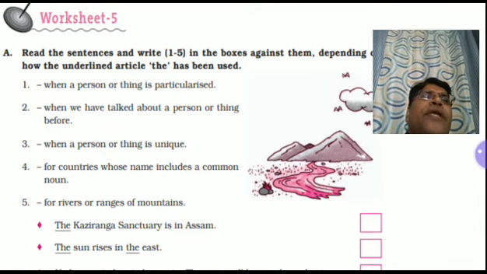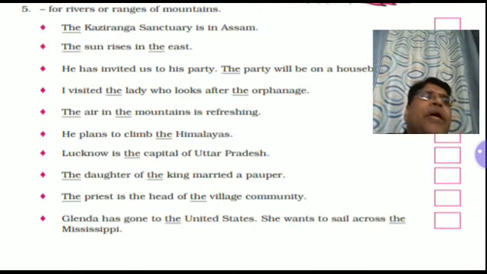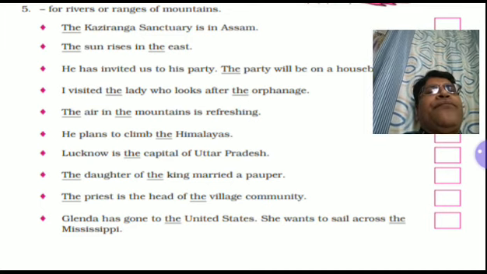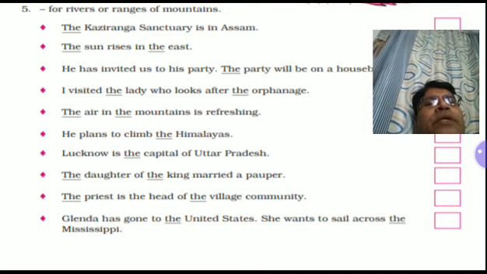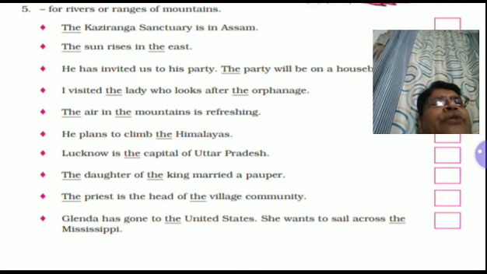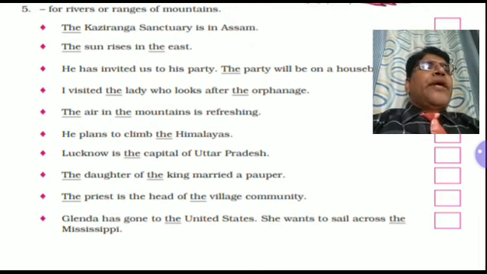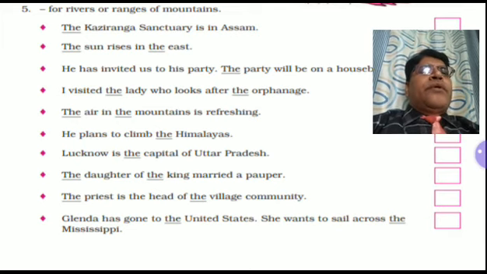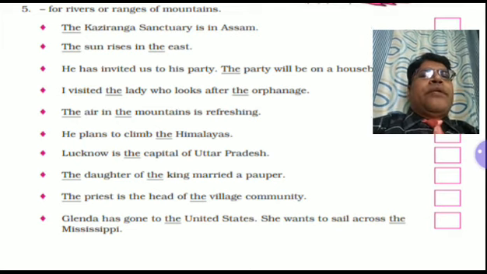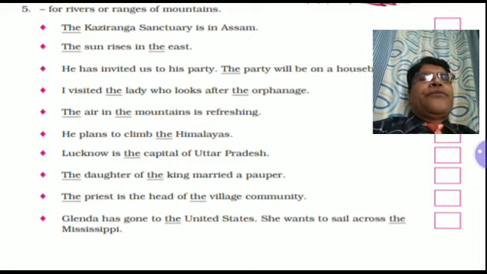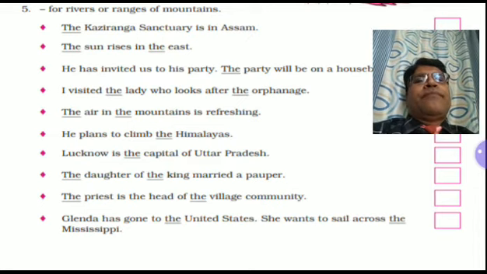It means 1 and 5 both are applicable here. Glenda has gone to the United States, for this part 1, and she wants to sail across the Mississippi, for it 5. She wants to sail across the Mississippi.